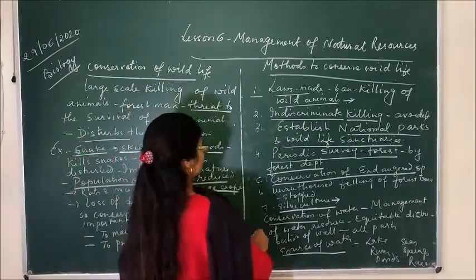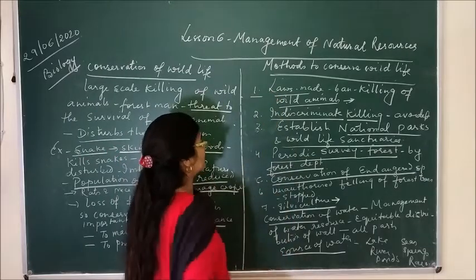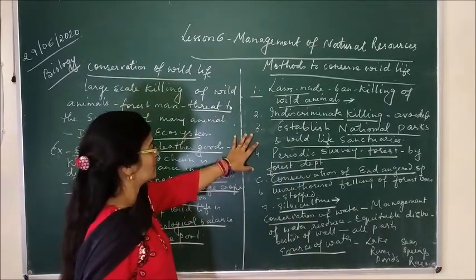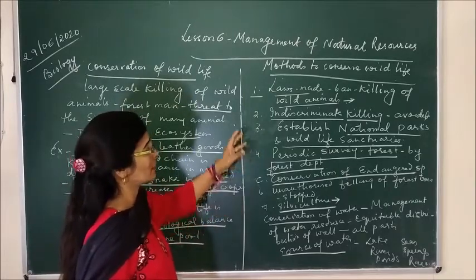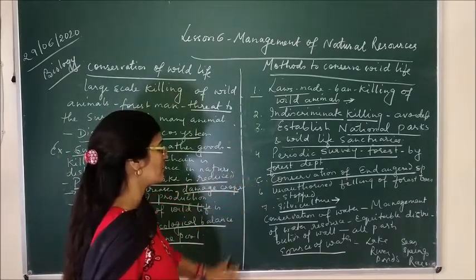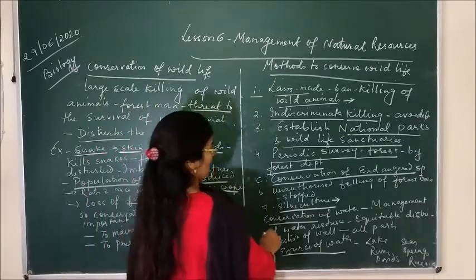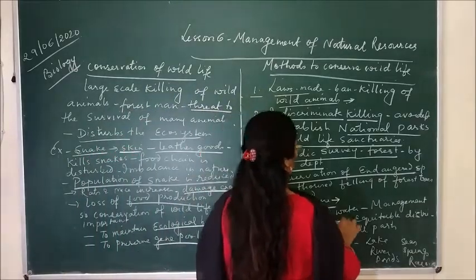So in this way, these are a few methods by which we can conserve the forest as well as the wildlife, because if we are conserving the forest, we are ultimately conserving the wild animals and birds. Now you all know about the conservation of water.